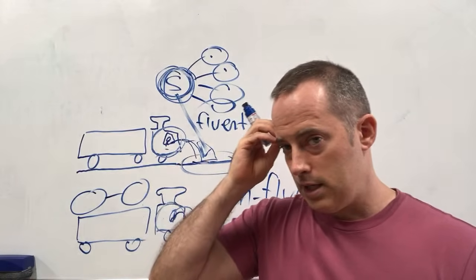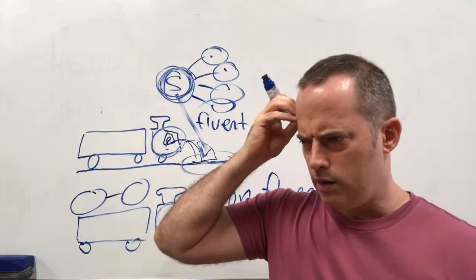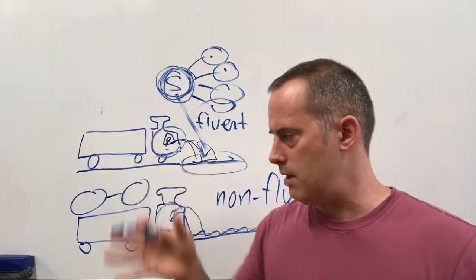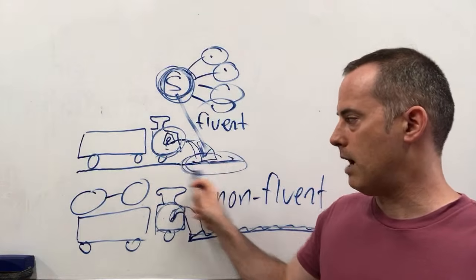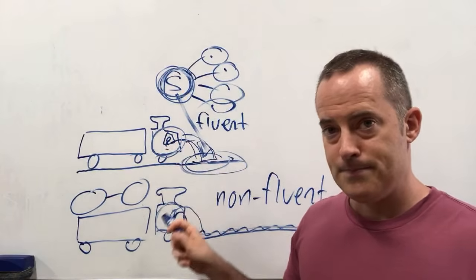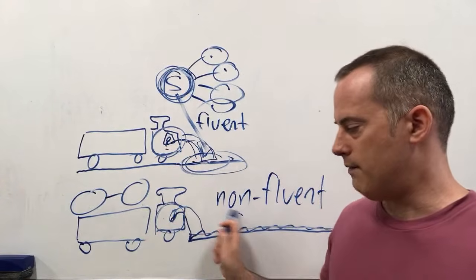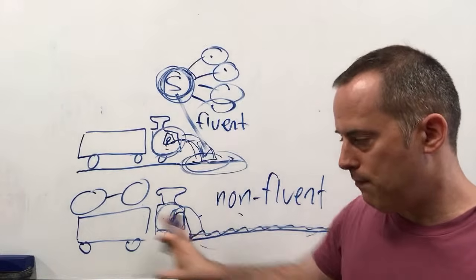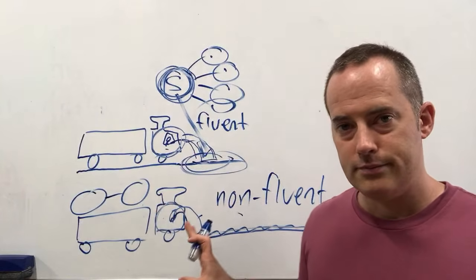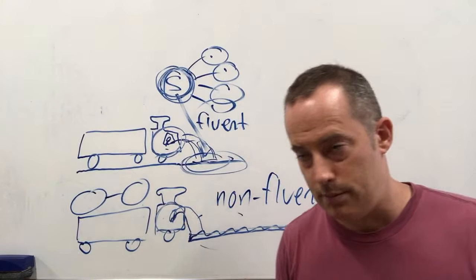So I'm not thinking in my head, okay, I want to organize this sentence and say that. I actually am able to think about things as I speak. And that's what it means to communicate fluently, without having to think about everything before you start speaking. All right. Hopefully this makes sense.